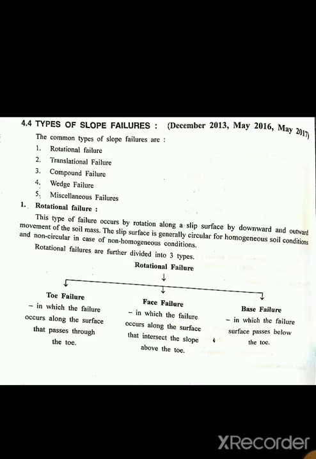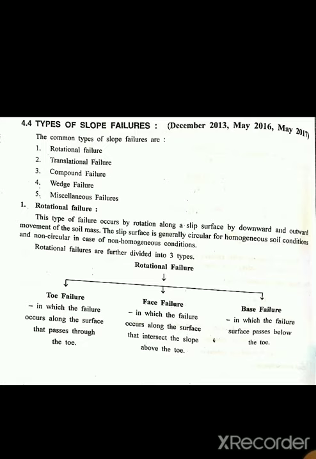Earth slopes are formed for highway embankment, railway embankment, earth dam, canal bank and levees. Now, the failure of earth slope takes place mainly due to the action of gravitational force, seepage force within the soil mass, excavation or undercutting of its foot, and disintegration of the structure of the soil due to weathering action. Then after, we saw infinite and finite slope.